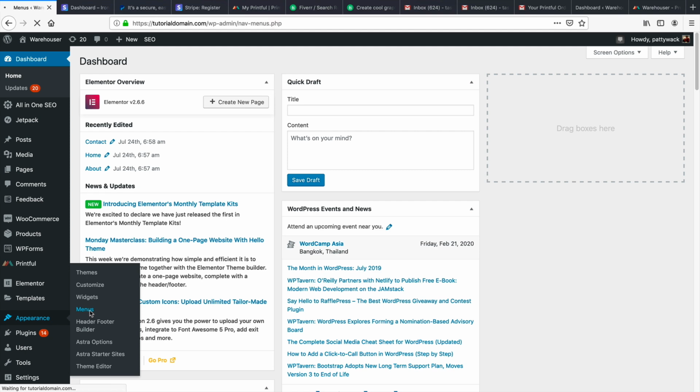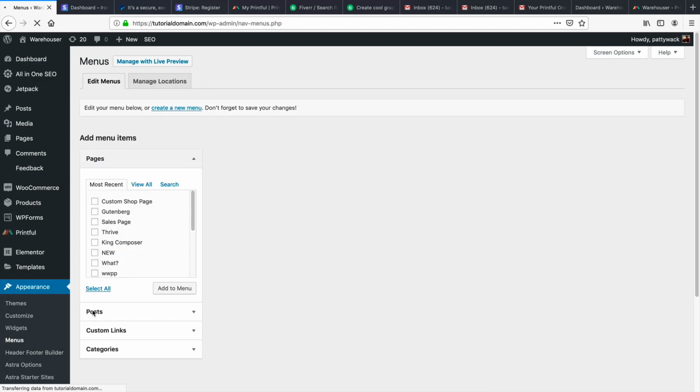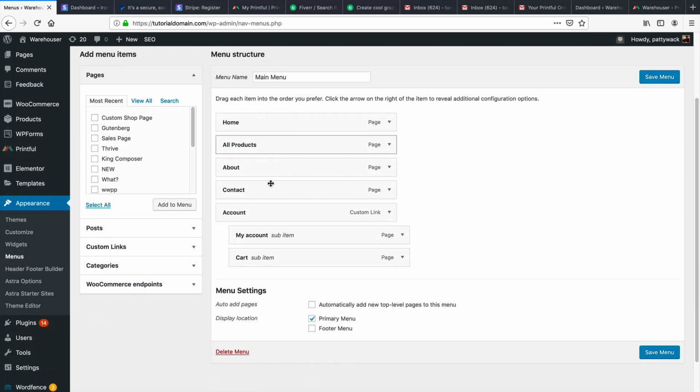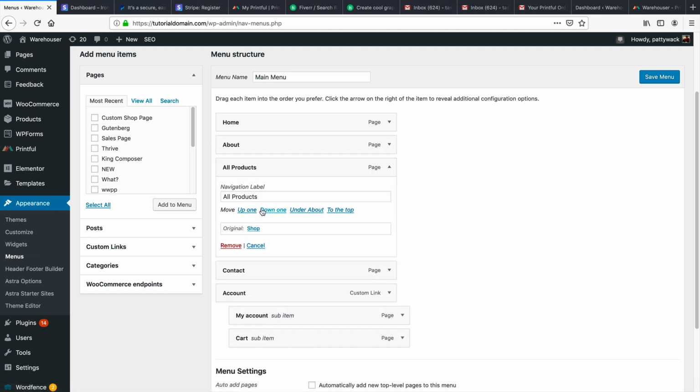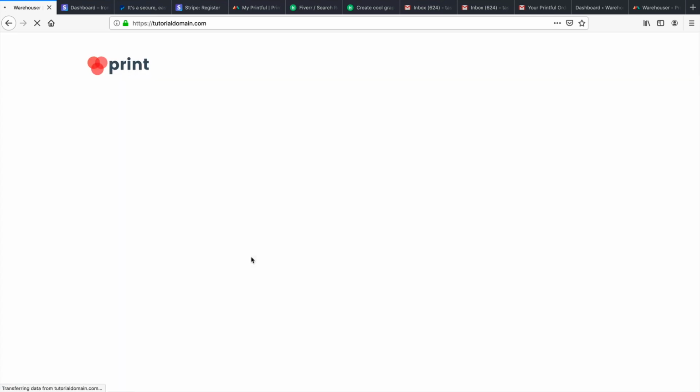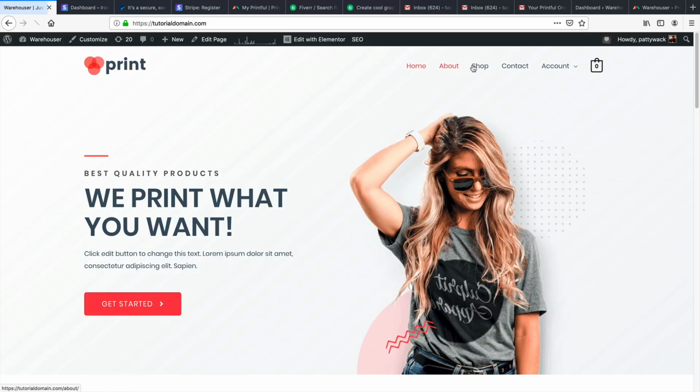So whenever you make a page or whenever you want to do something, you can go ahead and assign that page to whatever you want. So right here, you can see we have all these pages. Here I'll say, I want the about page right here. I want to change the all products to a shop page. So I'll go ahead and put a shop page, save the menu. And then we're going to go ahead and check out our store right here, and you're going to see that we have the about and also the shop.